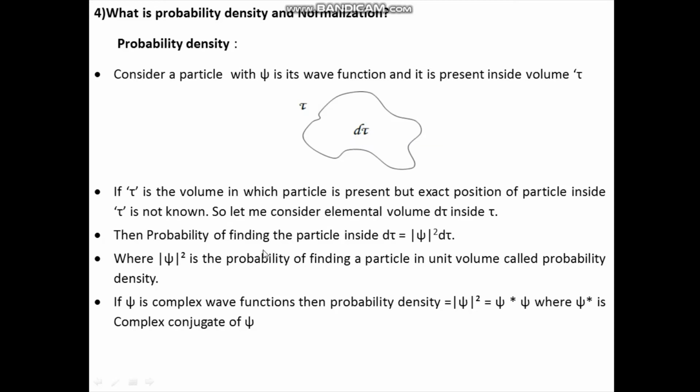Then the probability of finding the particle inside d tau is equal to modulus of psi square into d tau, where modulus of psi square is the probability of finding the particle in unit volume, and it is called probability density. Now, if psi is a complex wave function, then probability density is equal to modulus of psi square, which you can write as psi star psi, where psi is the wave function and psi star is the complex conjugate of psi.